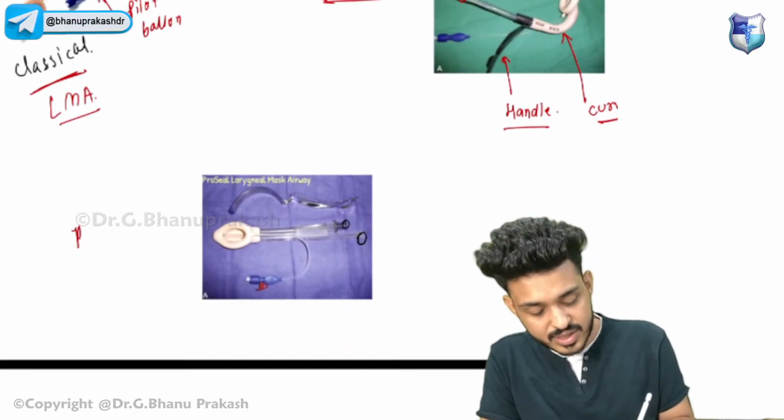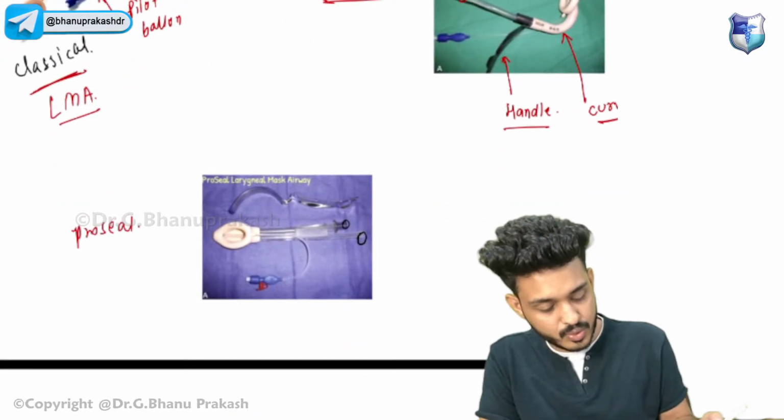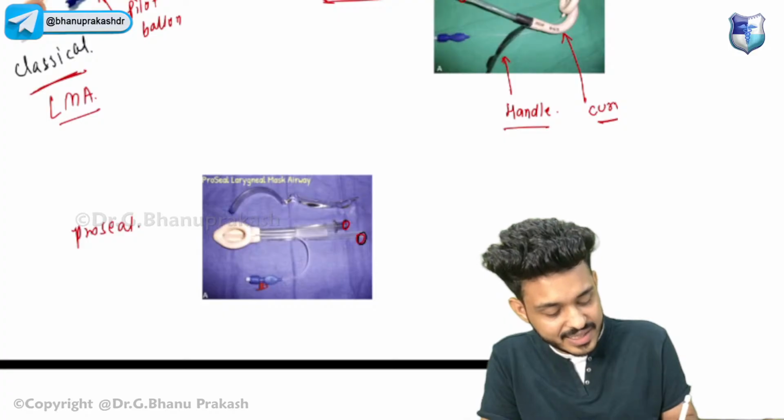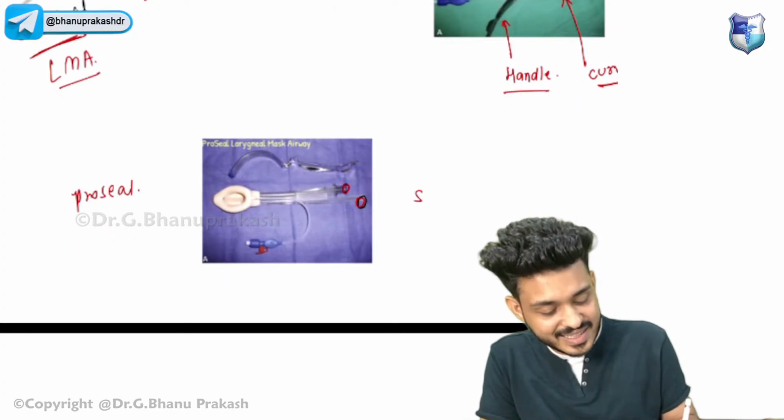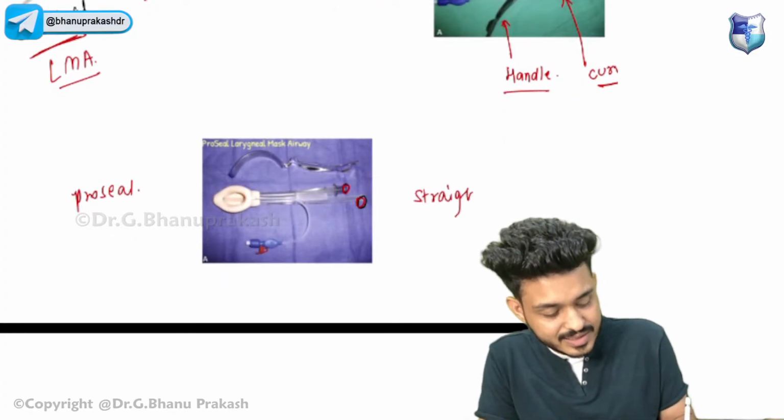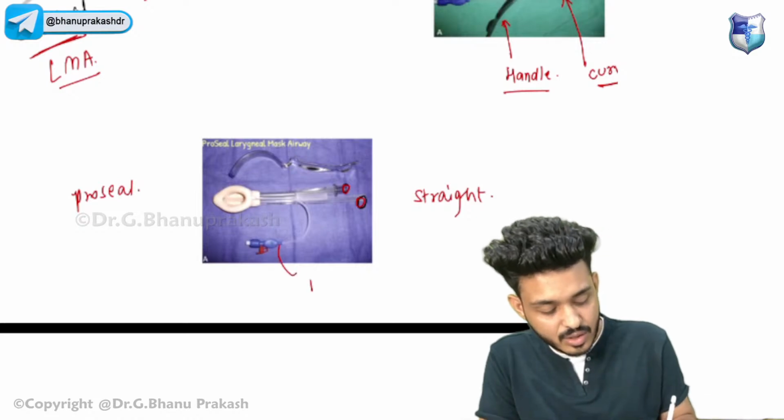Next one is your ProSeal. Here also you will have these two openings. This one is straight, and the pilot balloon will be present.